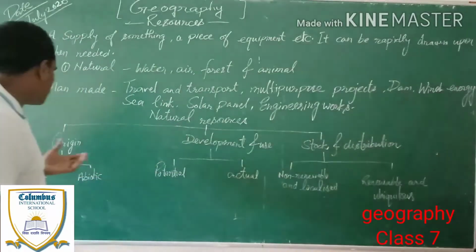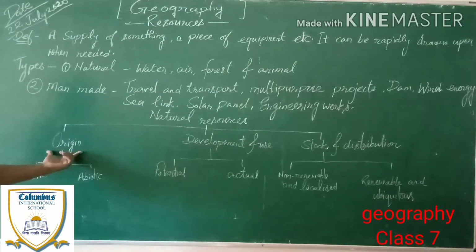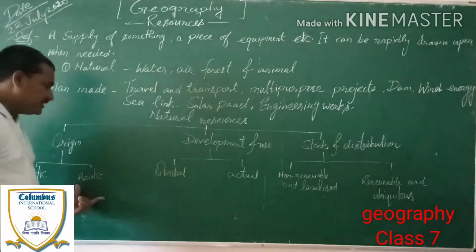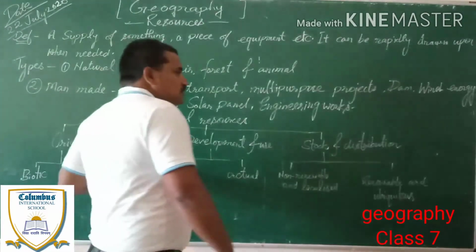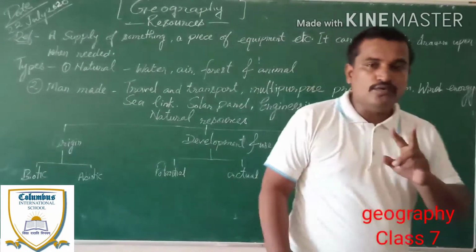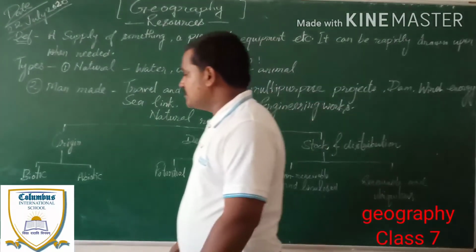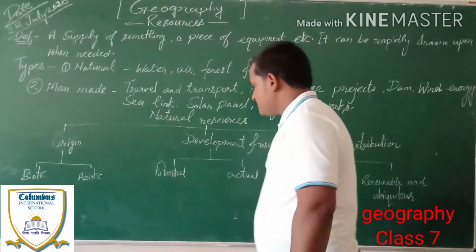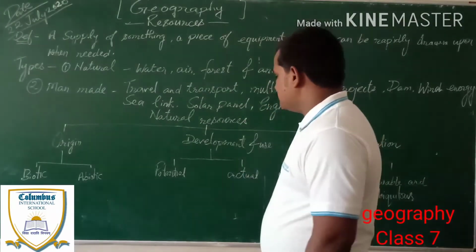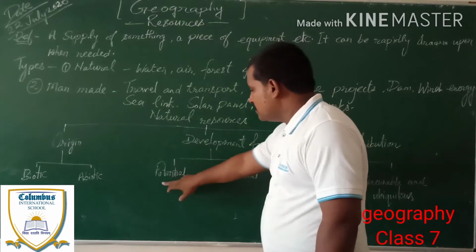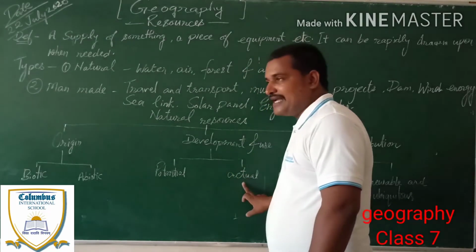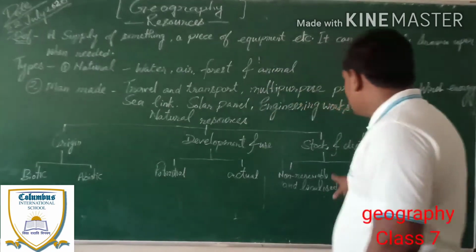Now in the first topic, origin, we can see on the board biotic and abiotic. It means natural resources get divided into two parts: the first is biotic and the second is abiotic. In development and use, you can see on the board potential and actual.